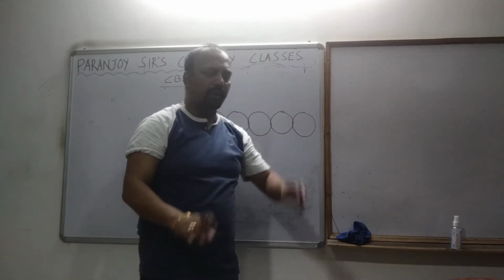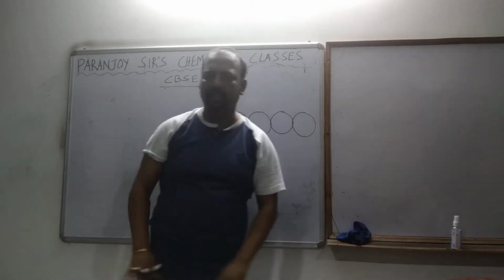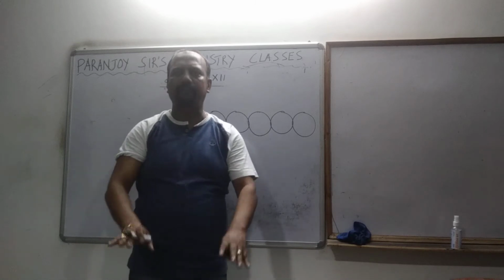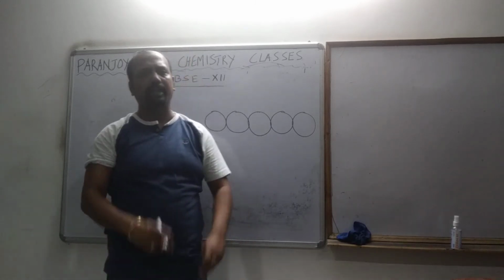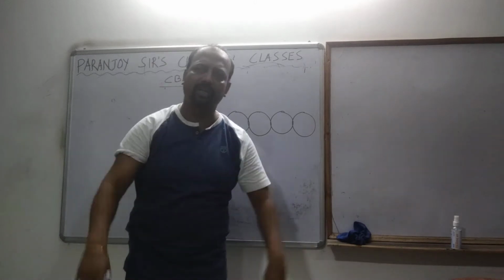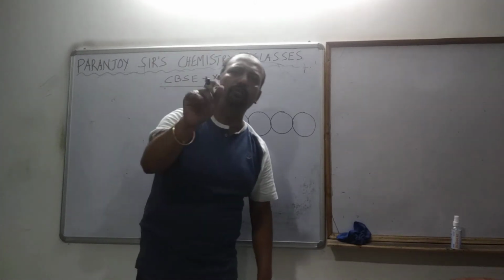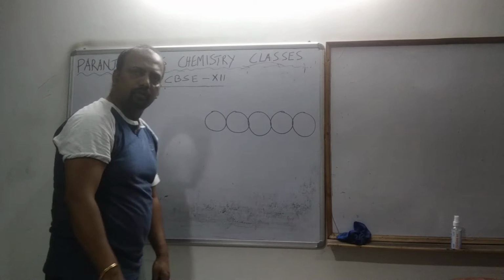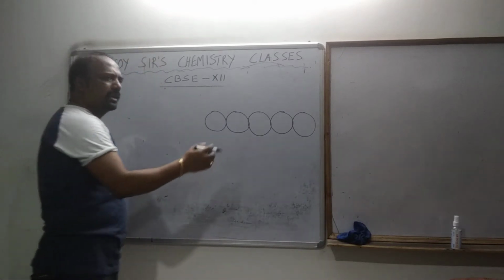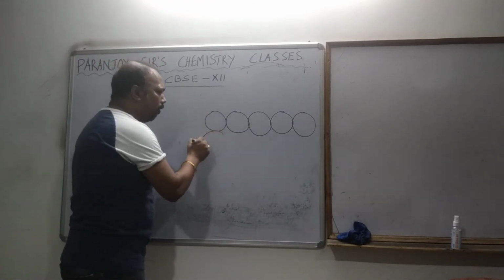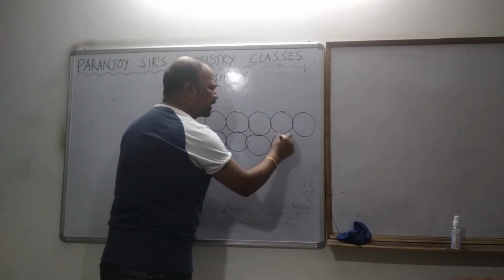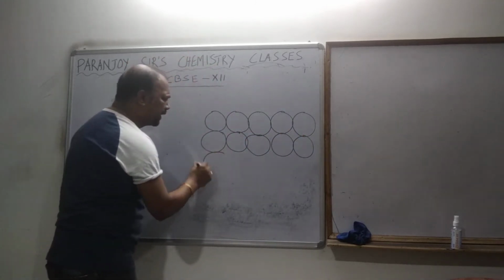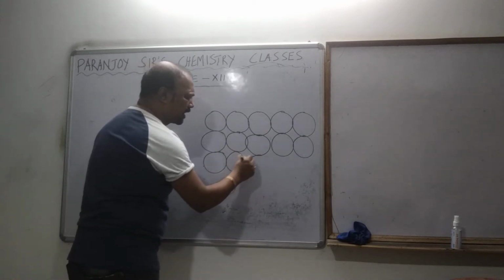Now I tell you, okay, make the first layer on the table. So you will make the first layer, that is a two-dimensional arrangement. That you can do in two different ways. The first way, some can place the next line like this, exactly similar to the first line.